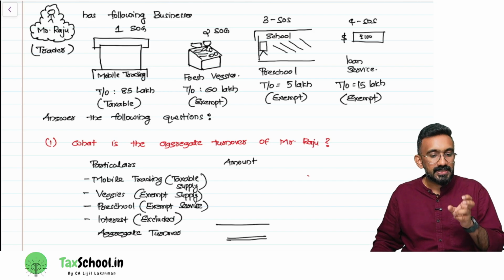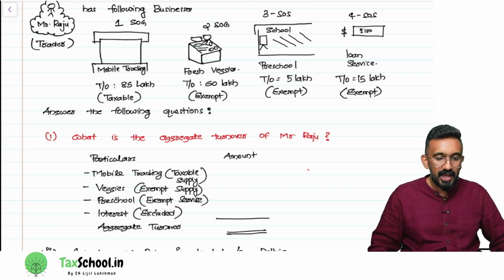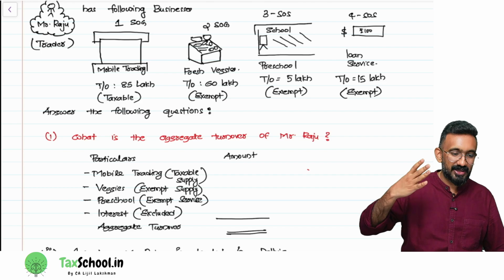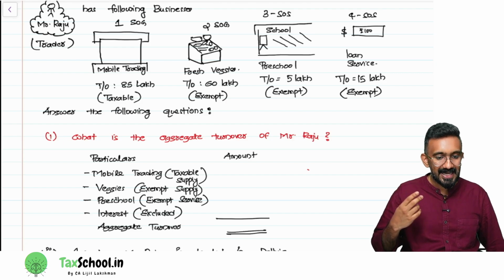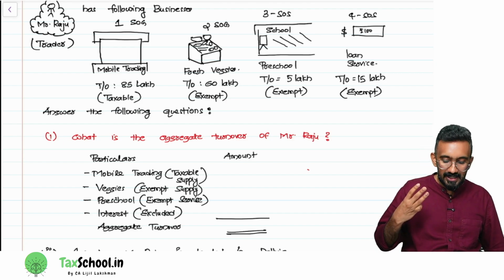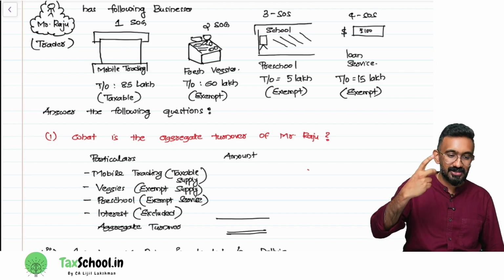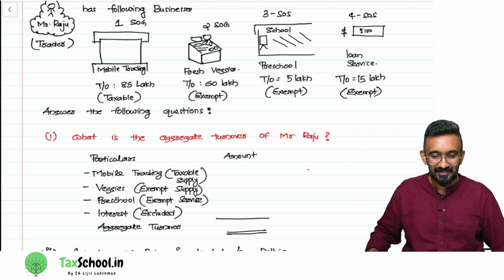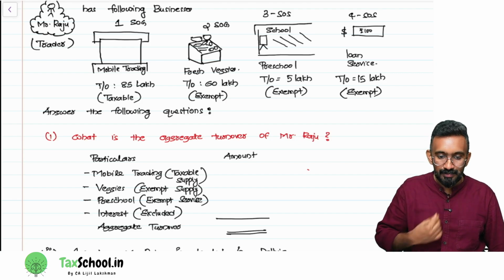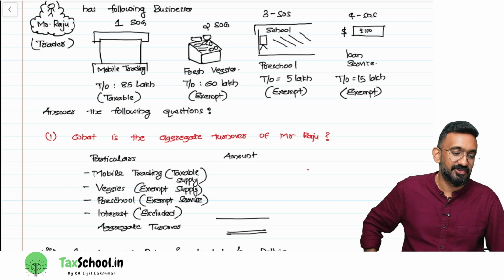I need you to answer the following questions. Question number one: what is the aggregate turnover of Mr. Raju? I can give you four options. You pick the correct option. Option number one, it is 85 lakh. Option number two, it is 145 lakhs. Option three, it is 150 lakh. Option four, 165 lakh. Which option is correct? I basically have added all of them. 85, 145, 150, 165. What is the correct answer?